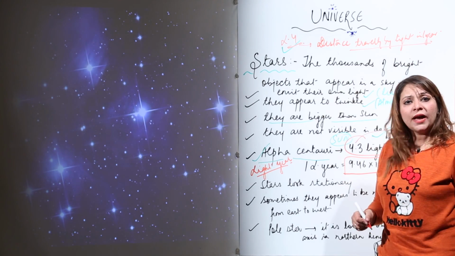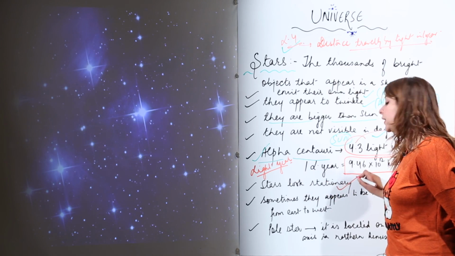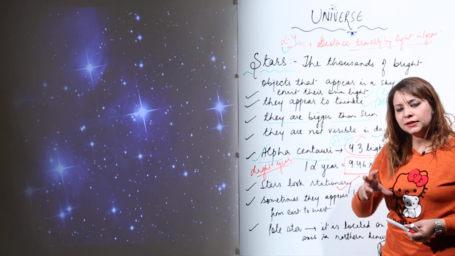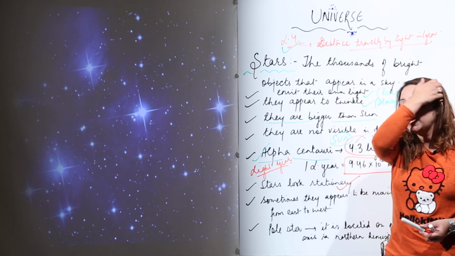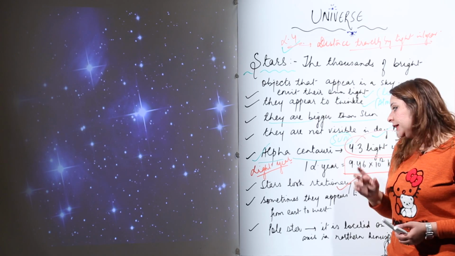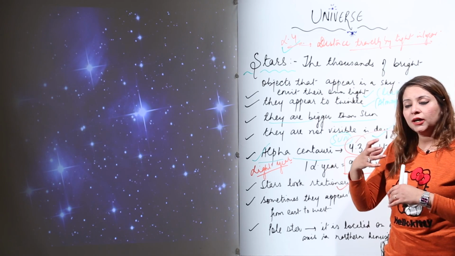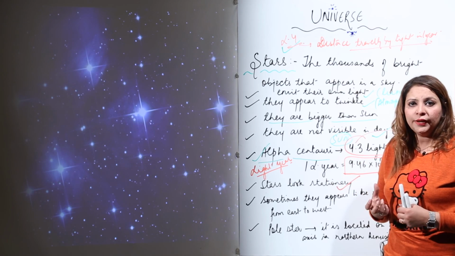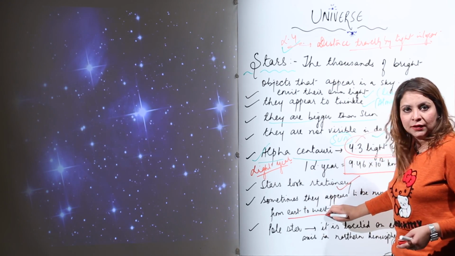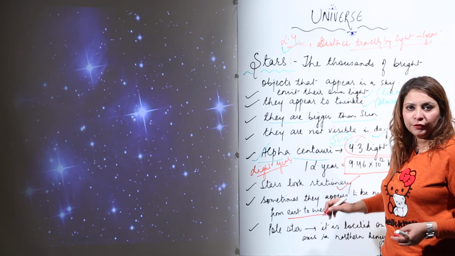Now the other fact is that stars appear to be stationary. Do you know the reason why they are appearing stationary? Because they are very far from us. So that is why they look stationary. Otherwise, if you can make out that the stars are moving, we see that the stars are moving from east to west.